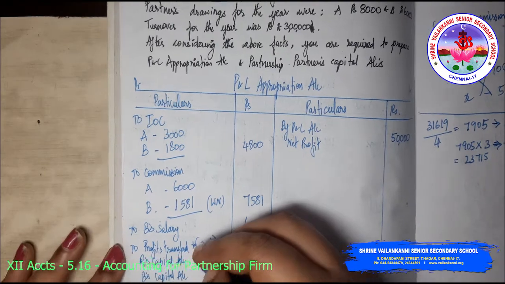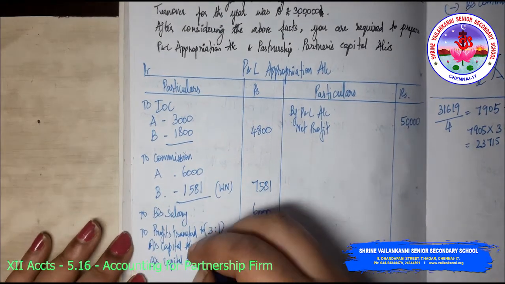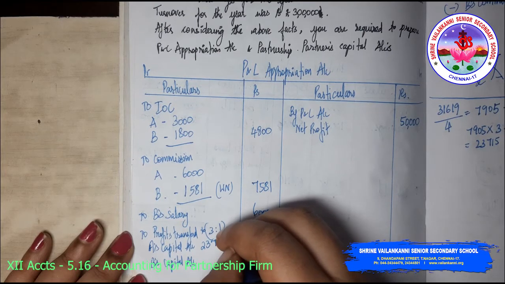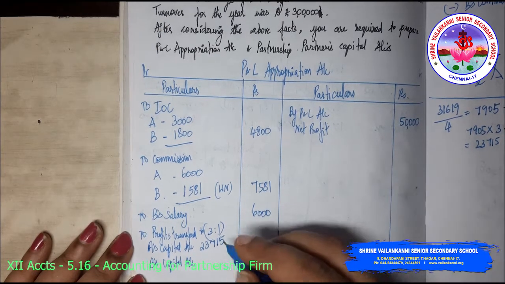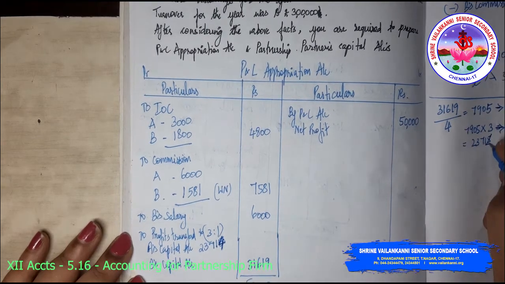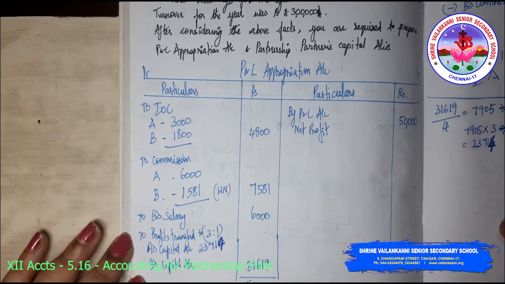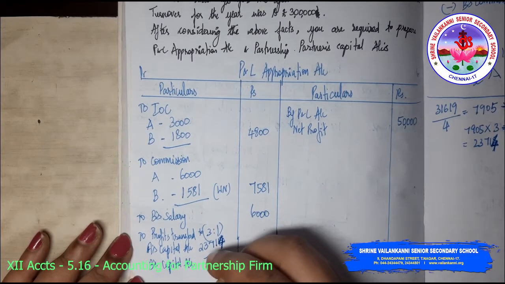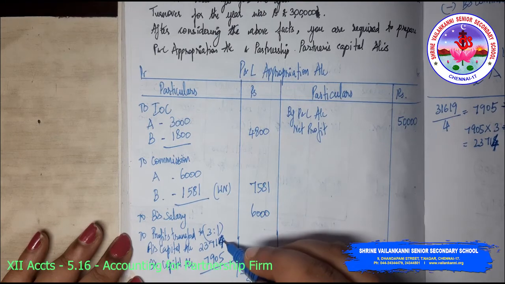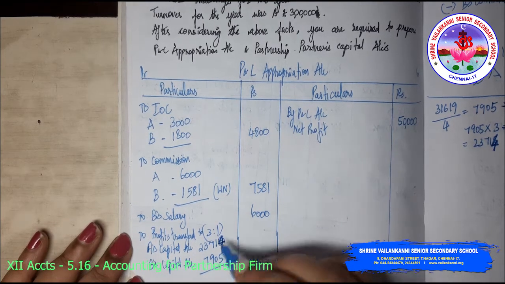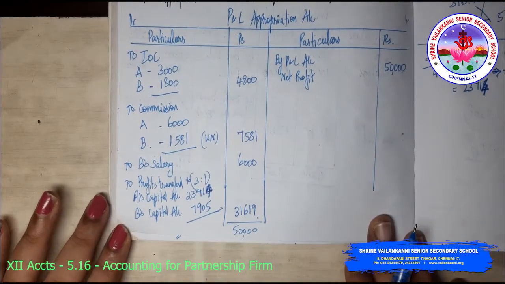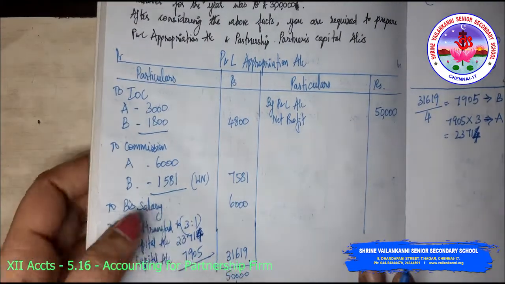I will just take this here. A's share 23,715. Maybe we will take it as 4 because it's coming as 4, okay, not 5, 4 and then 7,905, so that our answer gets tallied. So 5 plus 4 will be 9. Okay, so our answer will be tallied. So this is how you need to do this particular problem. So the P&L appropriation account is over.